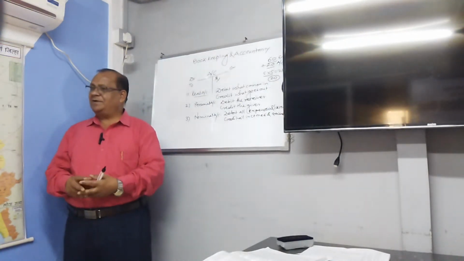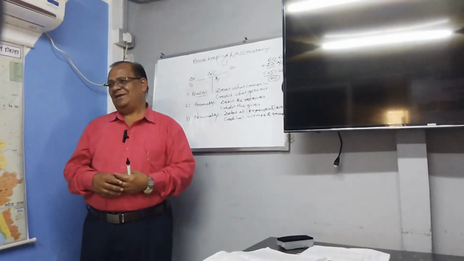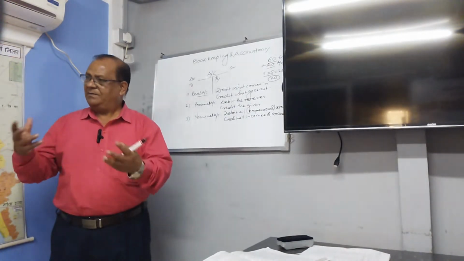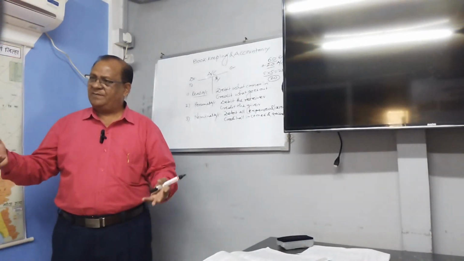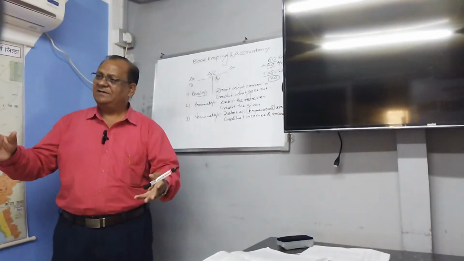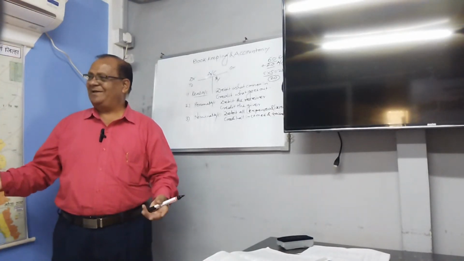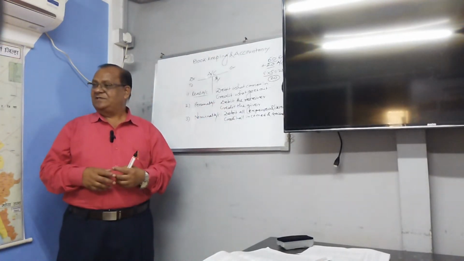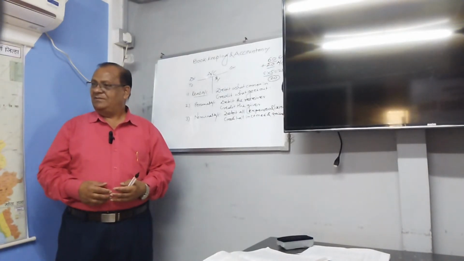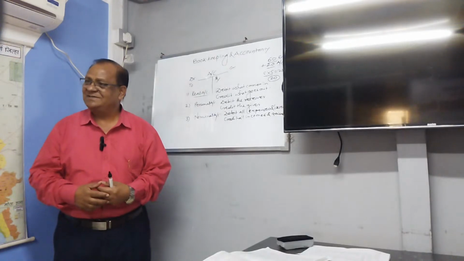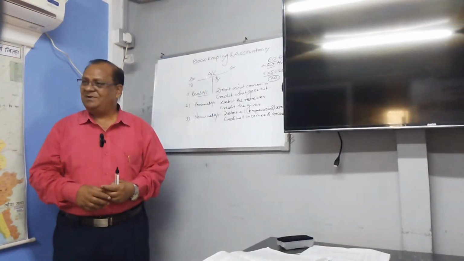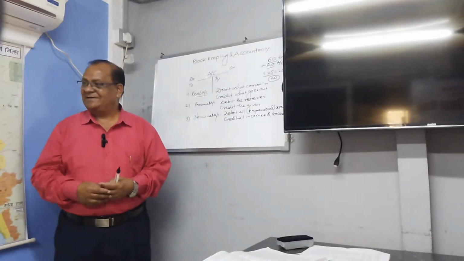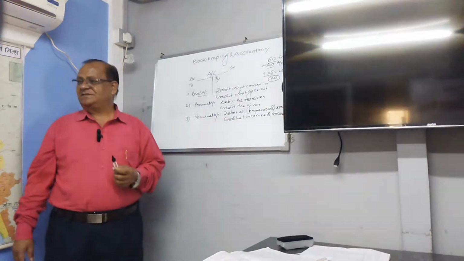Then nominal account: whenever there are expenses or losses, it is debited. For example, rent paid, salary paid, wages paid, discount paid, commission paid. Anything paid will be an expense for us, so it will be debit. Debit all expenses and losses. Sometimes a loss happens, like goods destroyed by fire, or goods lost or damaged in an accident. This loss will be debited. That means debit all expenses and losses.